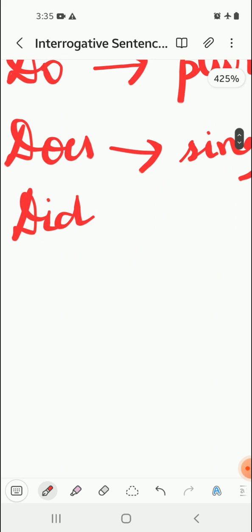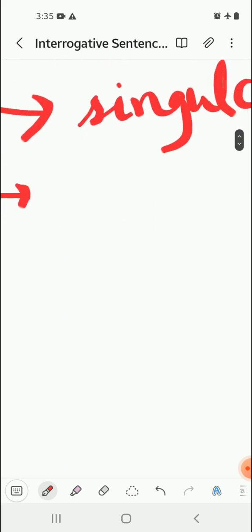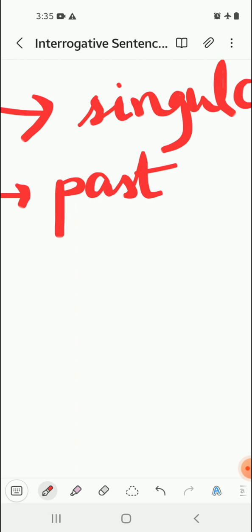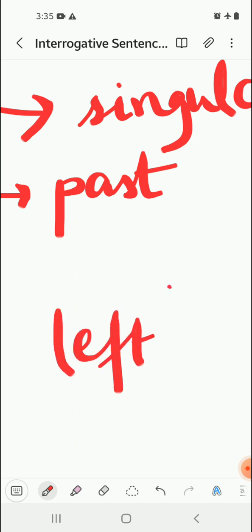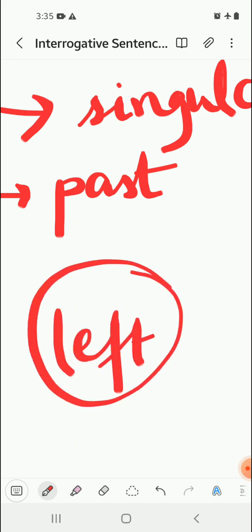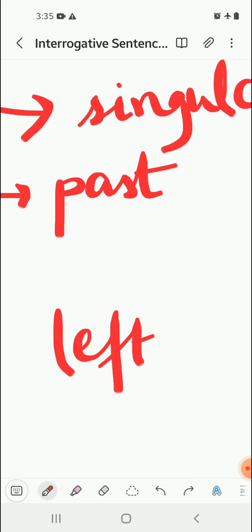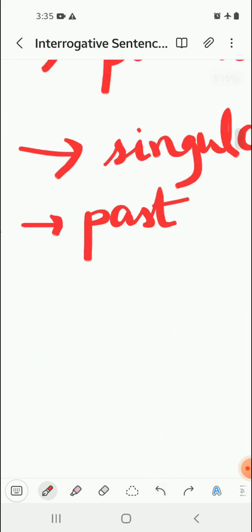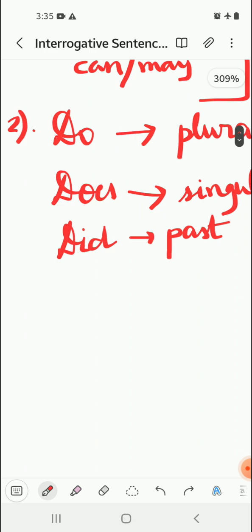And did is used for past tense. Like he left the school. So the word left signifies that it is somewhere in the past. So at that point of time, we have to write did he leave the school. So for past tense, did is used.